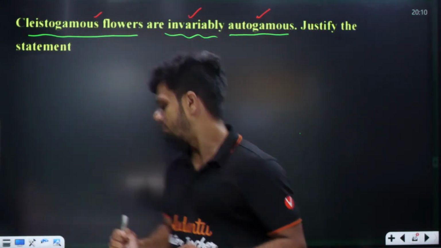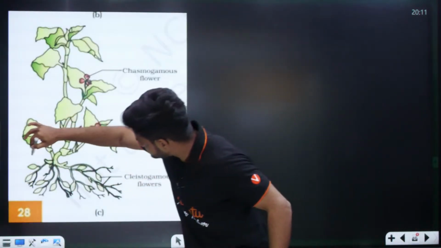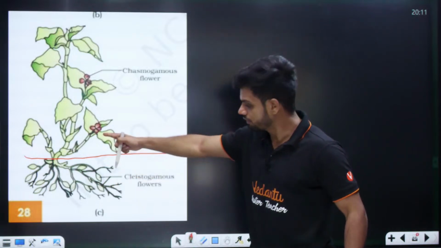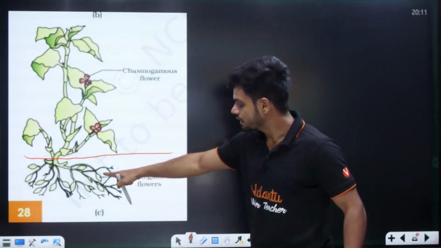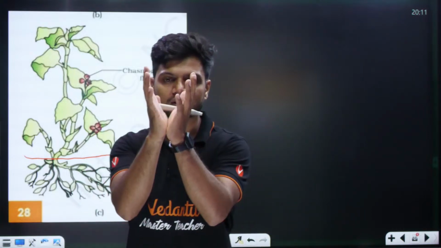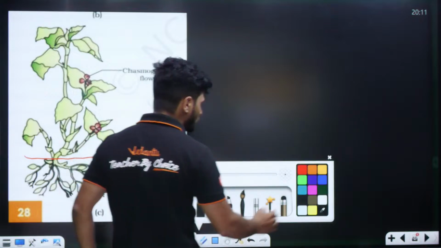Understand now, look at this diagram. Here I have a flower. This is the soil. Some flowers are underground flowers. This flower has no option to open. It cannot open. The flower has to remain closed.